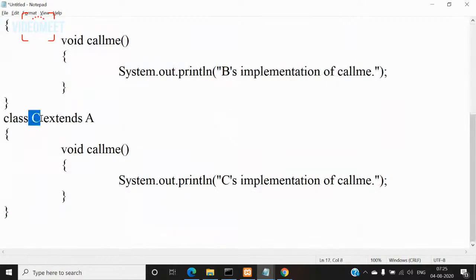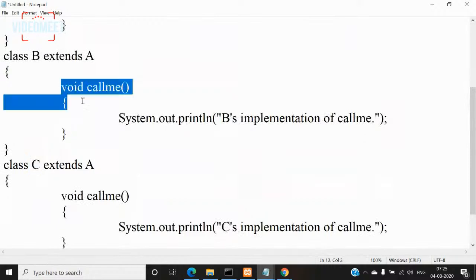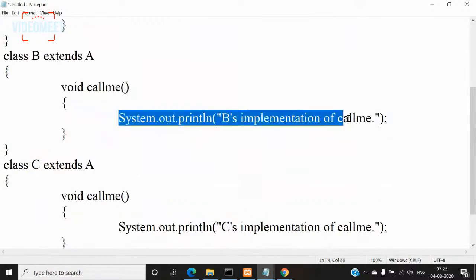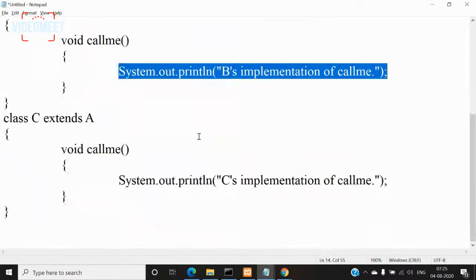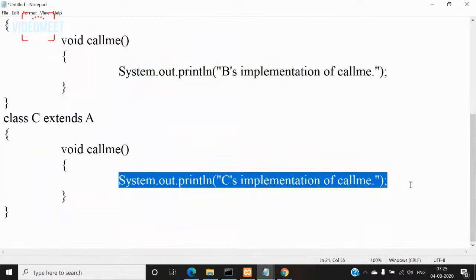Whatever definition they want to give, they can give their own definition for that. So the call me method inside B is defined to display a message, B's implementation of call me, and C is displaying C's implementation of call me, its own implementation, right? So that is the advantage of abstract methods and abstract classes.